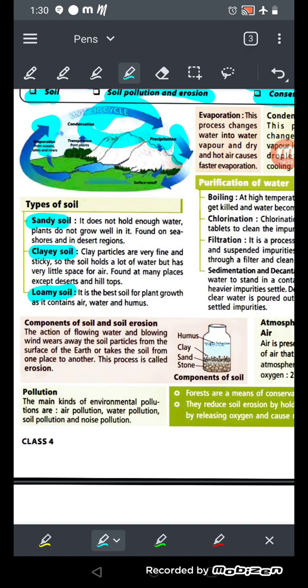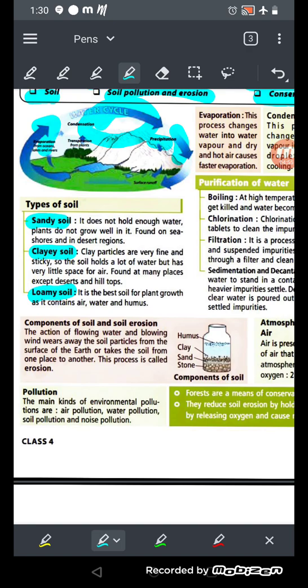Now what is clay soil? Clay particles are fine and sticky. बहुत fine and sticky होते हैं, and you must have played with clay. हम clay से खेलते हैं ना. So the soil holds a lot of water. Okay, they can hold a lot of water but have very little space for air. But इसमें air space बहुत कम होता है. So it is found at many places except desert and hilltops. Okay, so clay soil is not found in the desert area and hilltops.